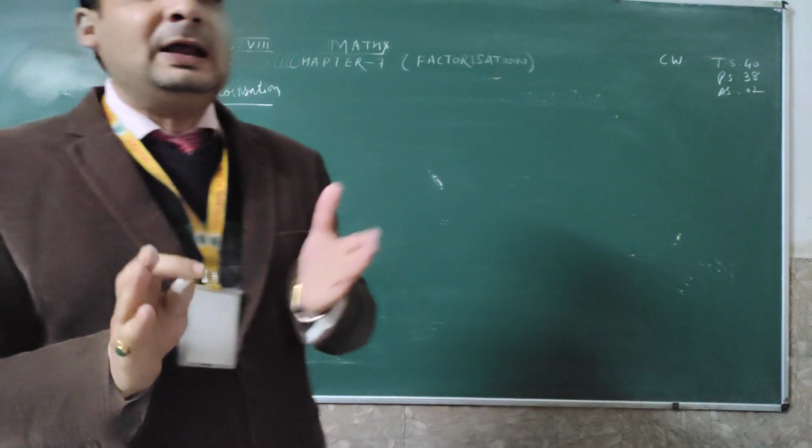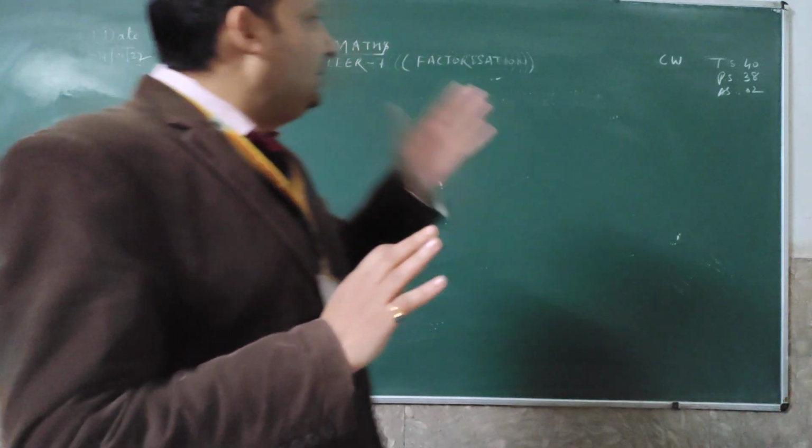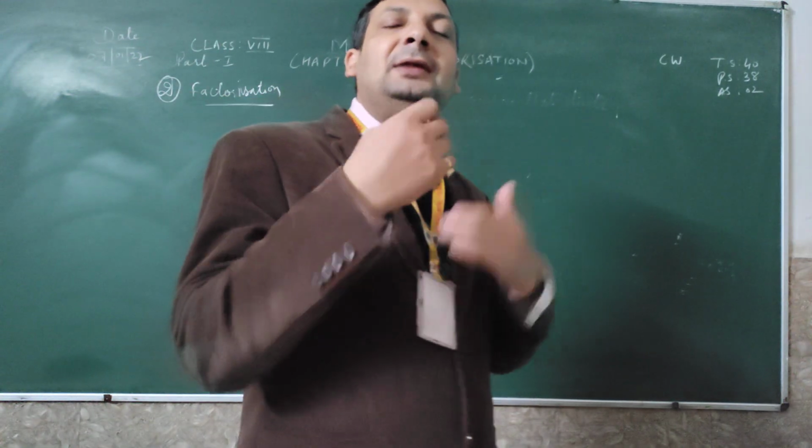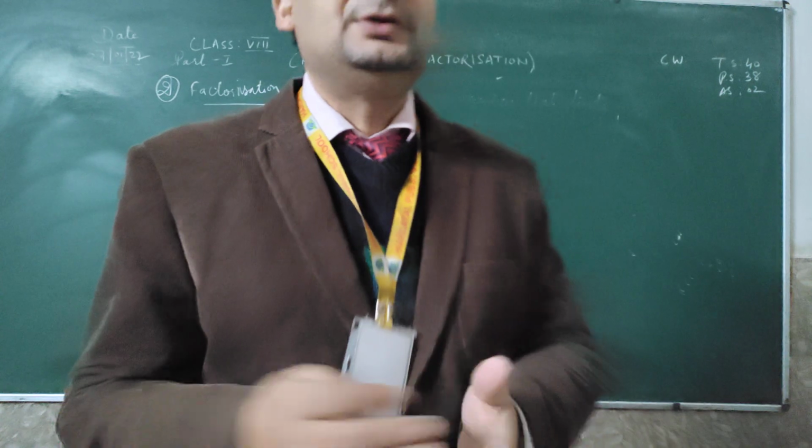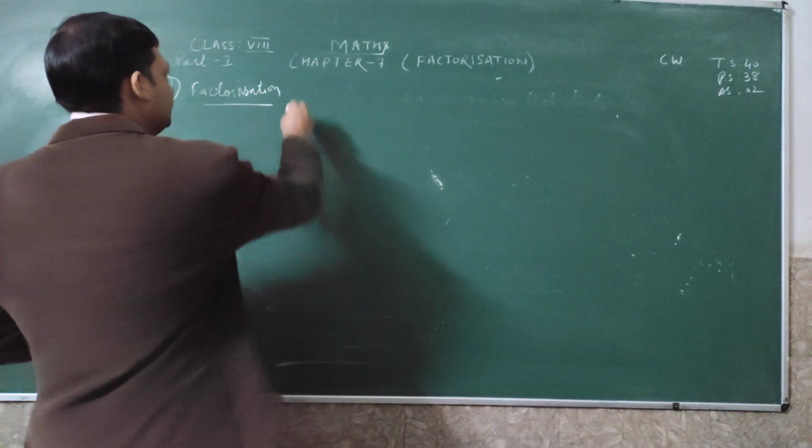The process of finding two or more expressions. When we are given one expression, we will divide that expression into two or more expressions. So write the definition first.